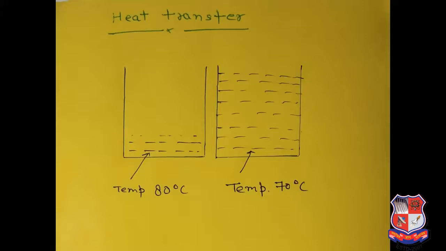So in the chemical industry, if you want to cool a fluid with the help of another fluid, then you will use the heat exchanger, and you will be interested in how much time it will take to get the desired temperature.